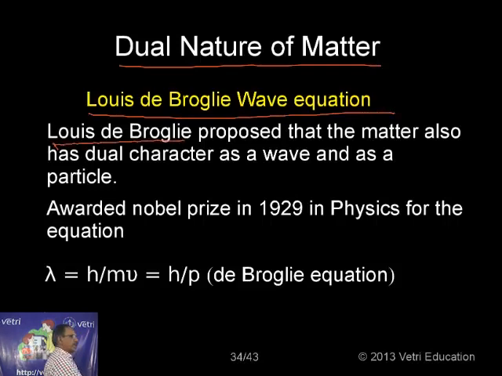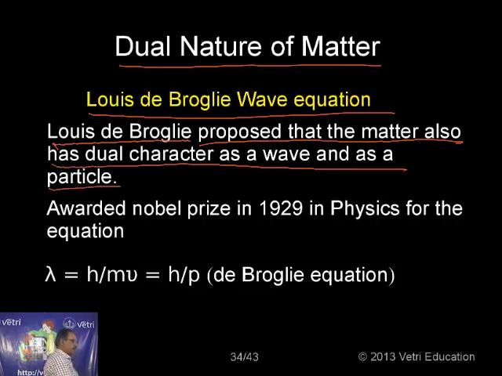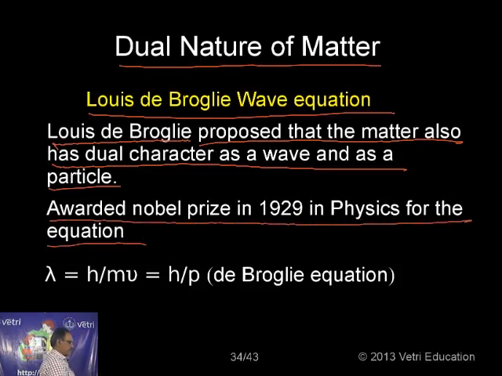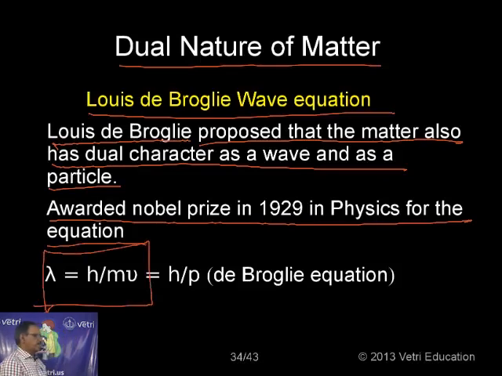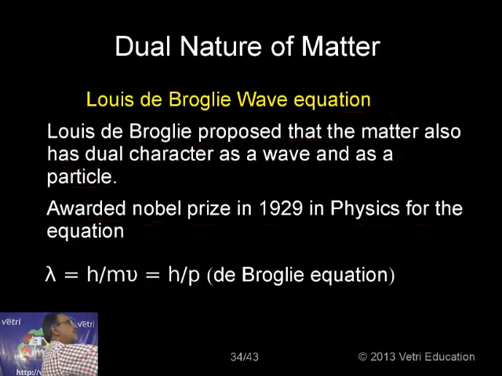According to Louis de Broglie, matter has a dual character, as a wave as well as a particle. He was awarded the Nobel Prize in Physics in 1929 for this equation. That is lambda equal to h by mv, or h by p, where p is the momentum. So let me derive this. Kindly follow.